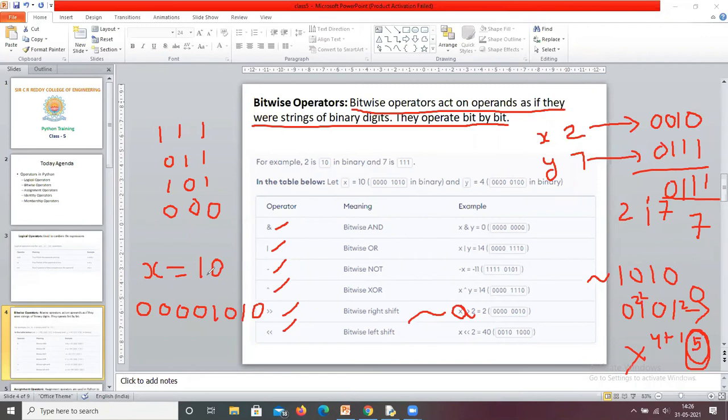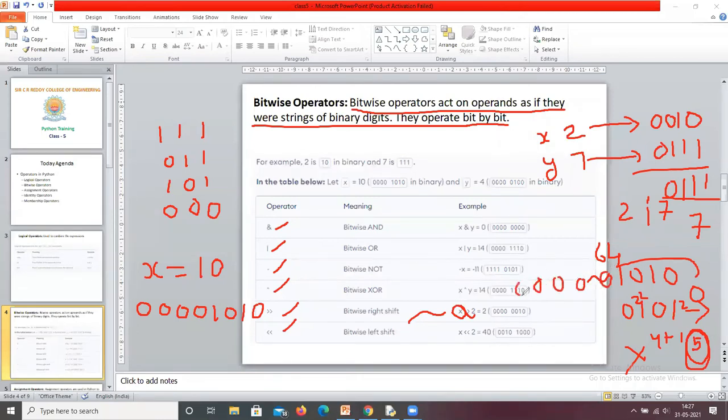Here x equals to 10. In a computer we store the number as 16-bit, 32-bit or 64-bit. Nowadays we are using 64-bit computers. So it stores like this. Except for the remaining bits, all are zeros.